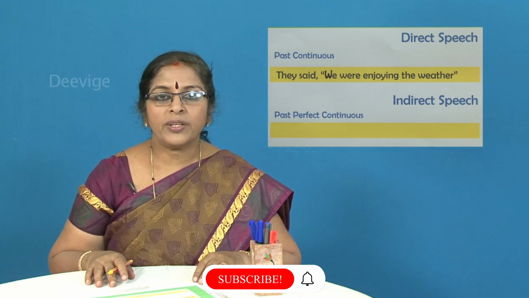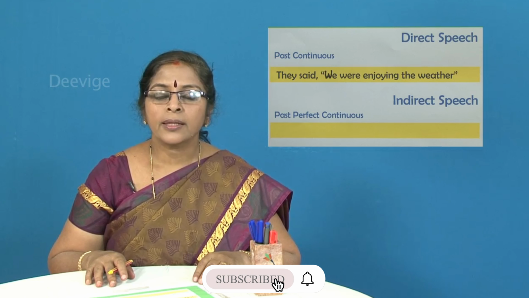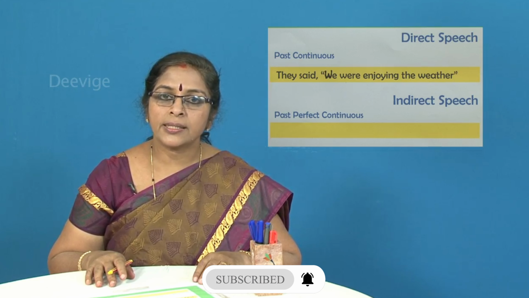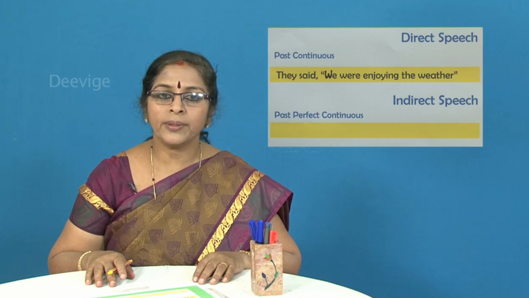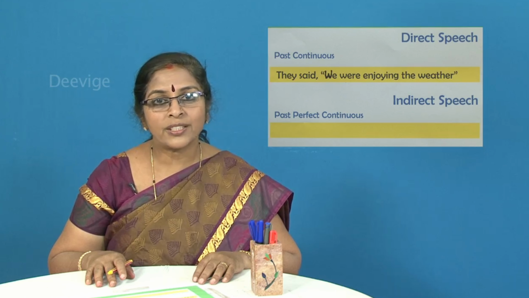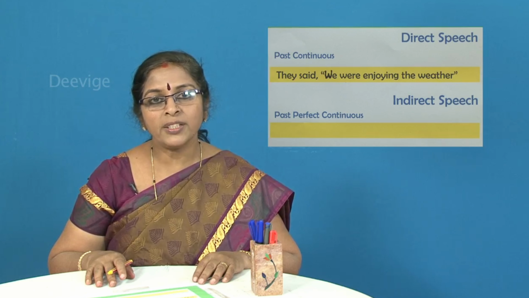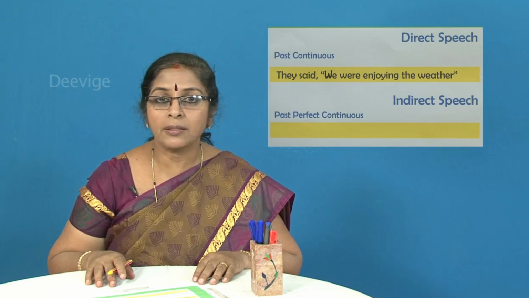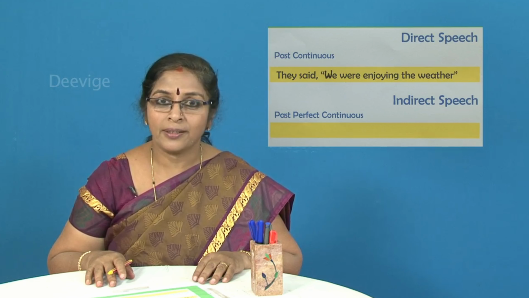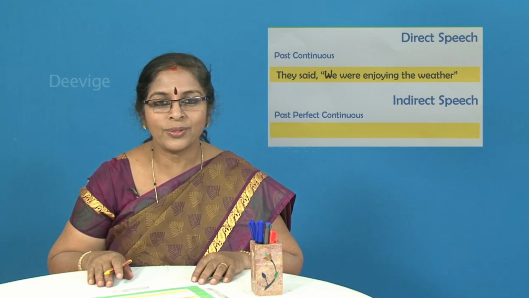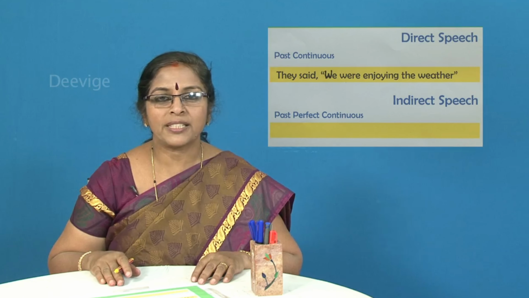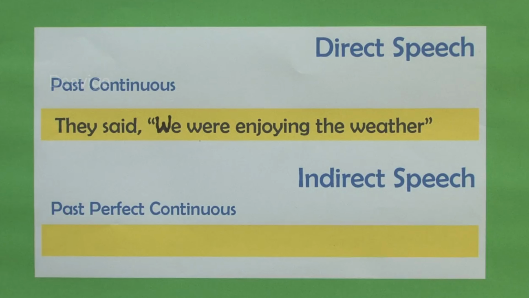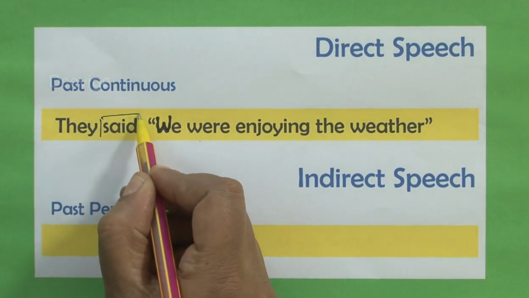The next example that we have here with us, students, they said we were enjoying the weather. I repeat, they said we were enjoying the weather. So let's go about transforming this particular sentence from the direct to the indirect speech. Are you all ready? Do you have your pen and paper still with you, or is it flying elsewhere? Assuming that you have the paper and pen with you, students, let's go about changing this particular sentence from the direct to the indirect. Which is the reporting verb? Yes, it is said. Said is the reporting verb.